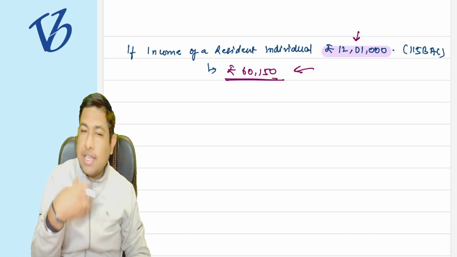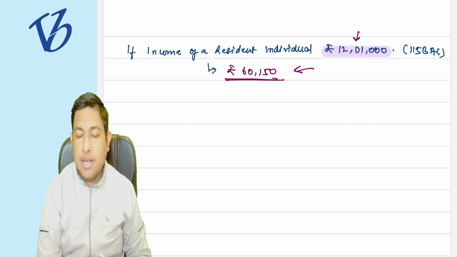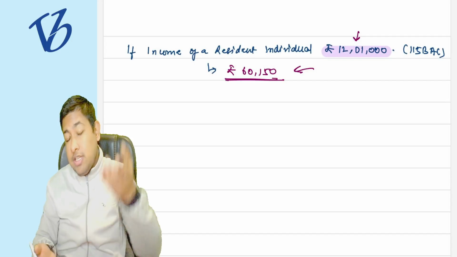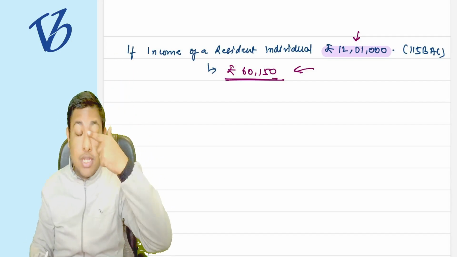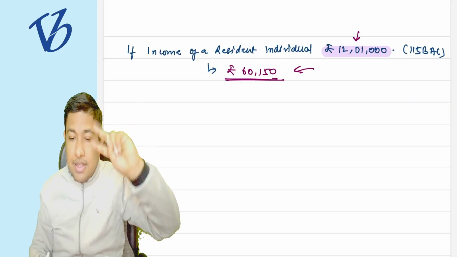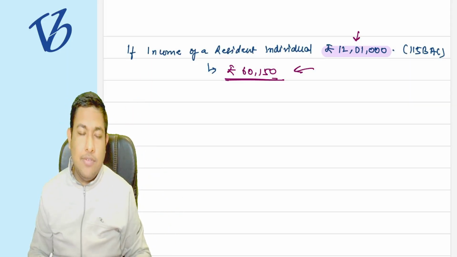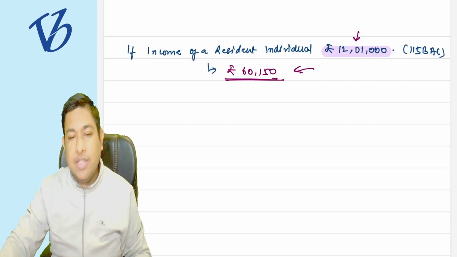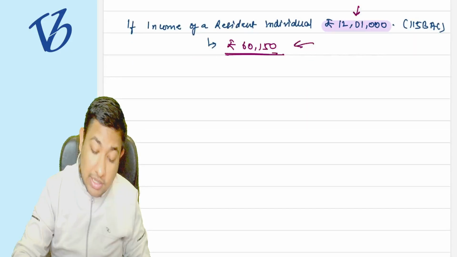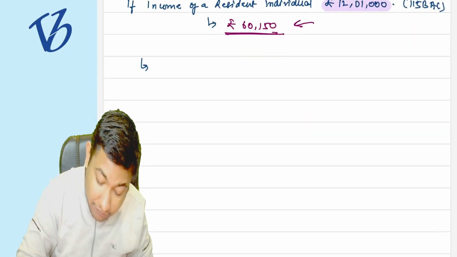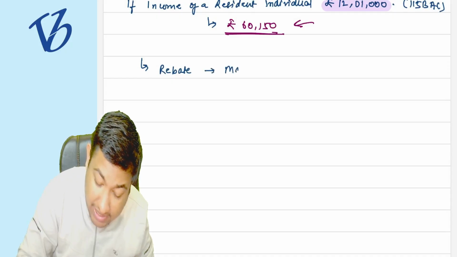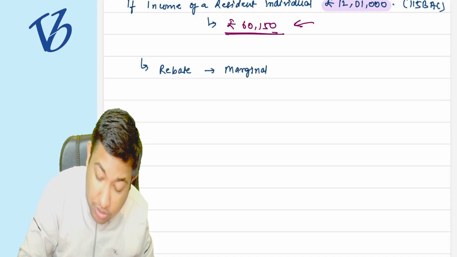Can you feel the feeling of marginal relief here? My income is increasing by 1000 rupees, but my tax increases by 60,150. Again, there is a feeling of marginal relief. So the government came up with the idea of marginal relief in the concept of rebate as well.